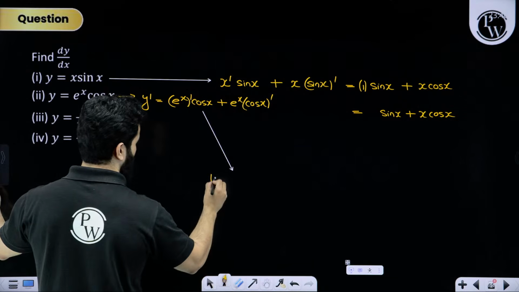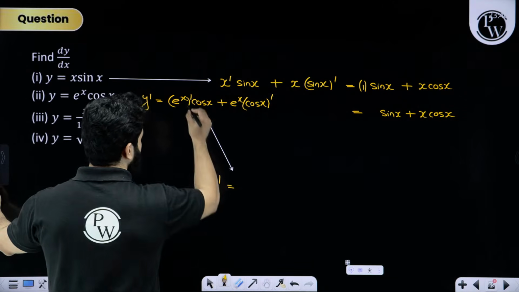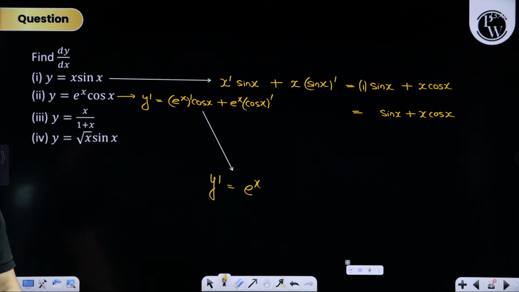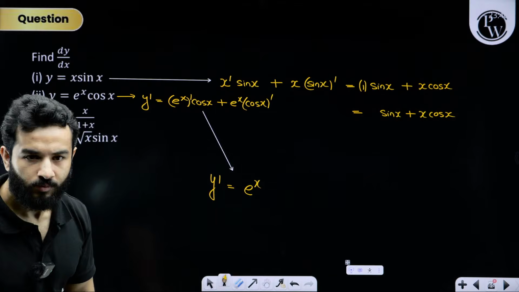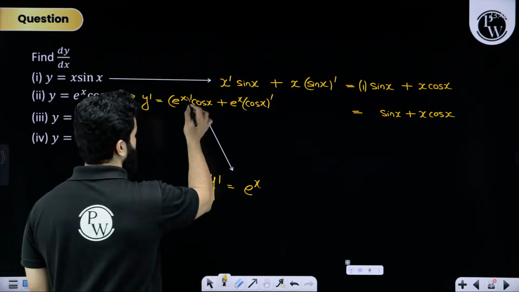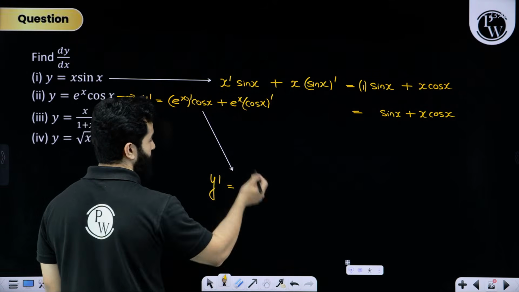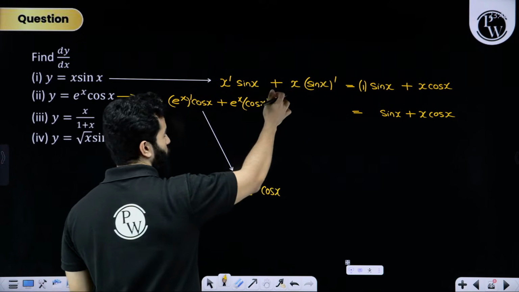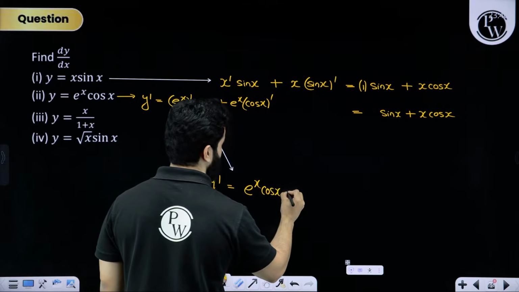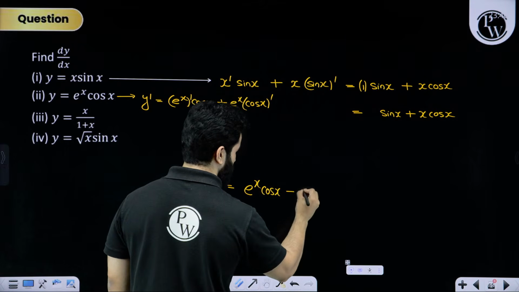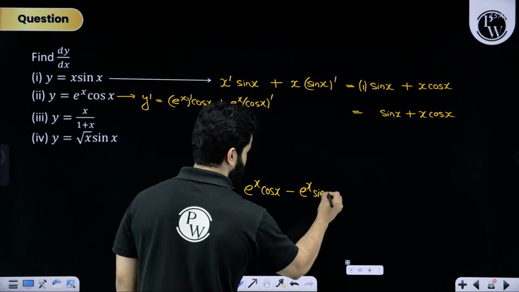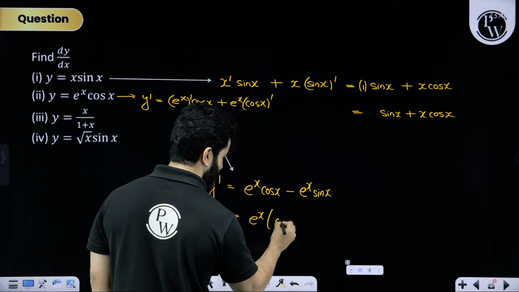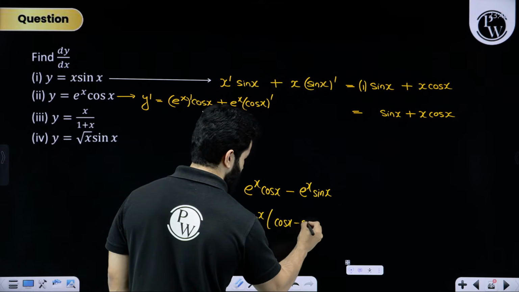Differentiation of e to the power x is e to the power x itself, and then cos x as it is, and differentiation of cos x is negative times sin x. So this will become e to the power x cos x minus e to the power x sin x. So e to the power x will be taken as common, and cos x minus sin x.